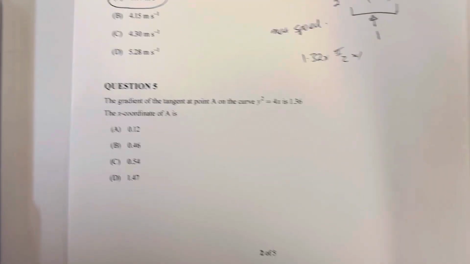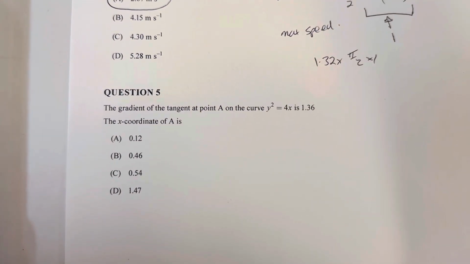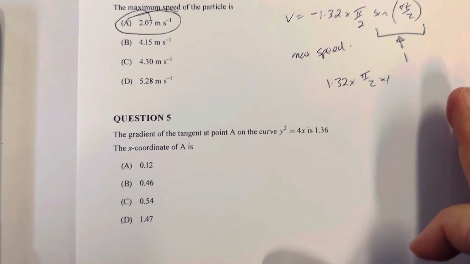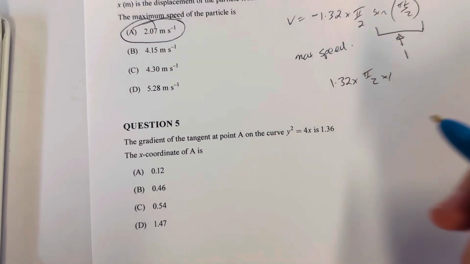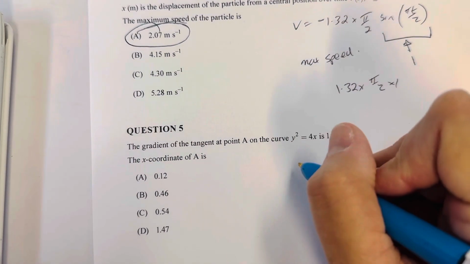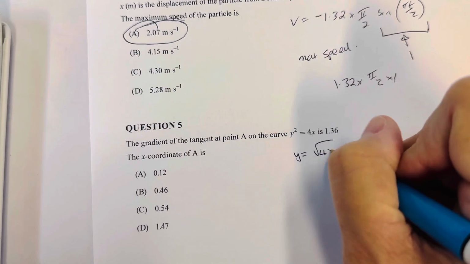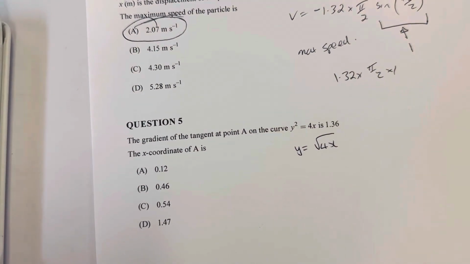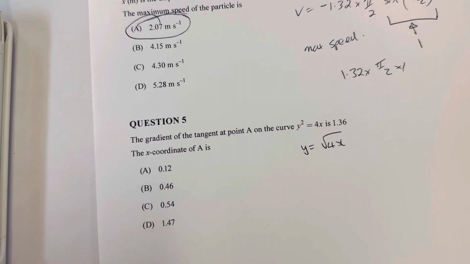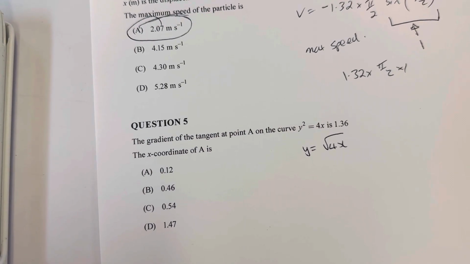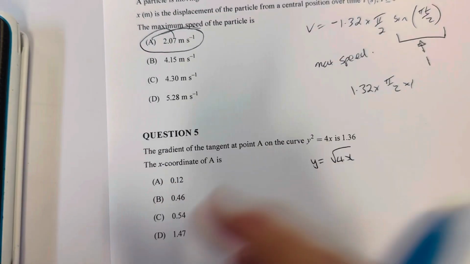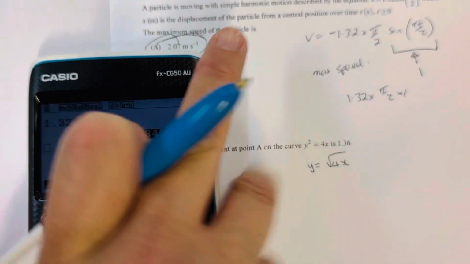Question 5. The gradient of the tangent at point X on the curve is 1.36. Find the X coordinate. Rearrange my function into y equals square root of 4x. I am going to use my calculator for this one.